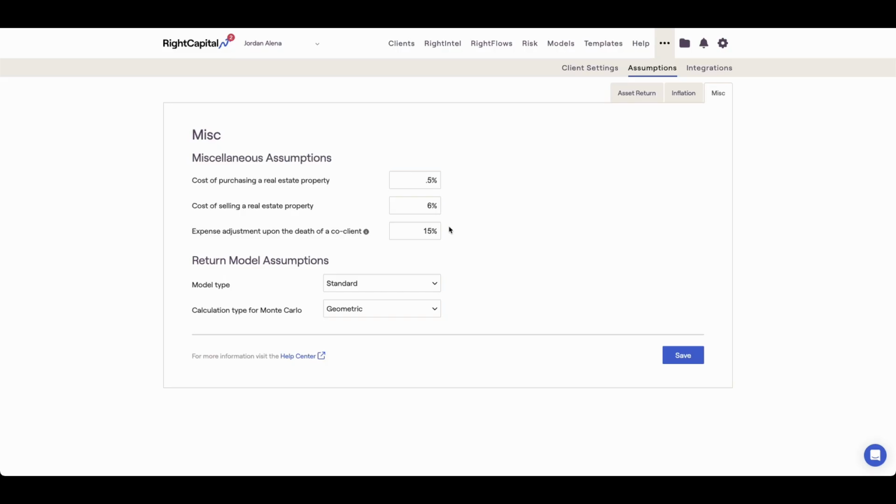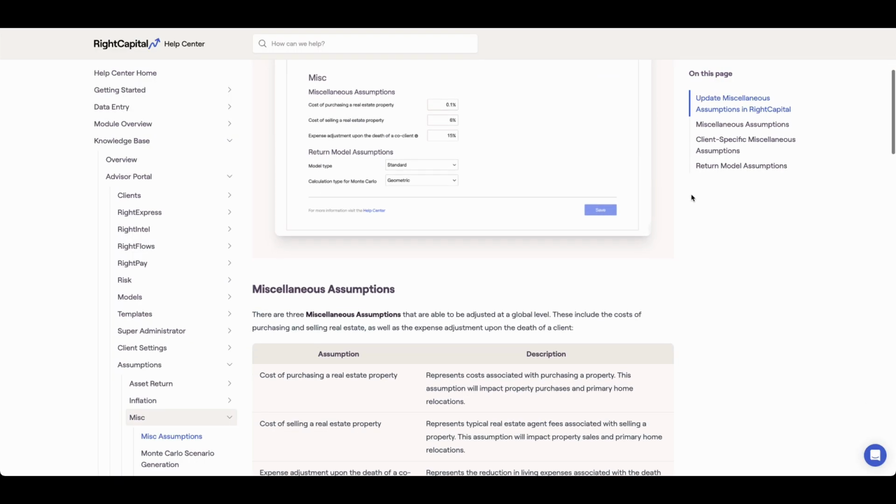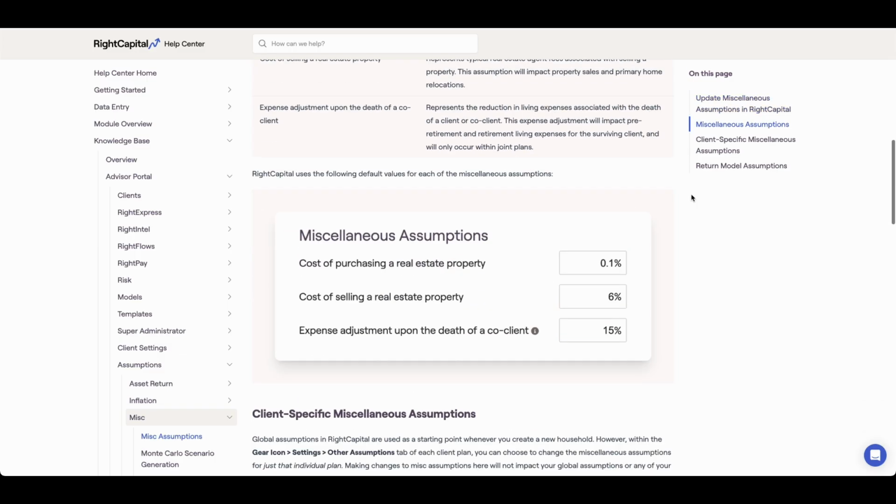At the bottom of the page are the return model assumptions, which allow you to adjust the Monte Carlo calculations in RightCapital. Although adjusting these settings is entirely optional, the model type and calculation type assumptions provide an additional layer of flexibility for advisors who want to tailor the way the Monte Carlo projections simulate market volatility and calculate future asset returns. For more information on the return model and miscellaneous assumptions, please feel free to utilize the Help Center link at the bottom of this page. This article will outline each of the miscellaneous assumptions, as well as the impact of each Monte Carlo model type and calculation type.